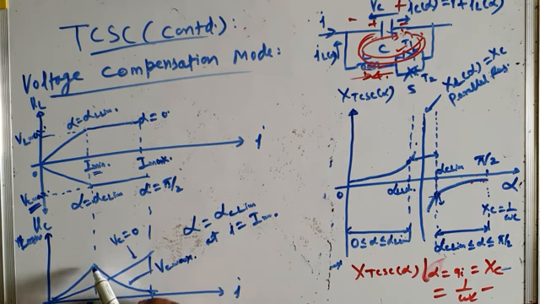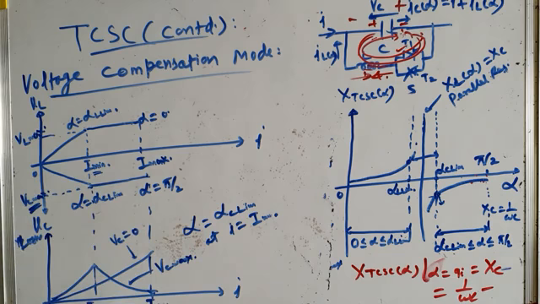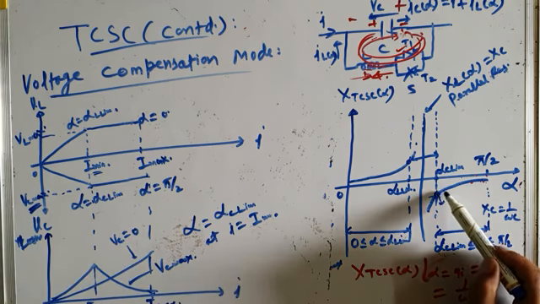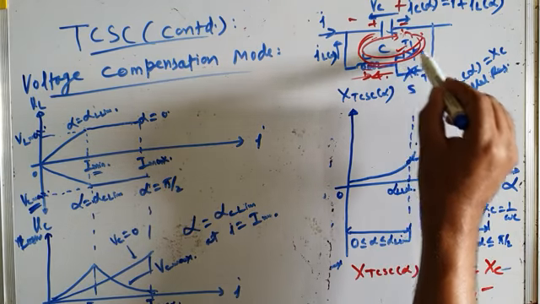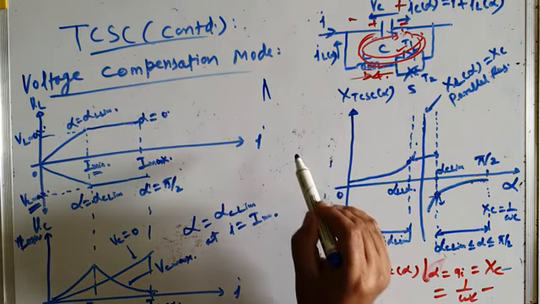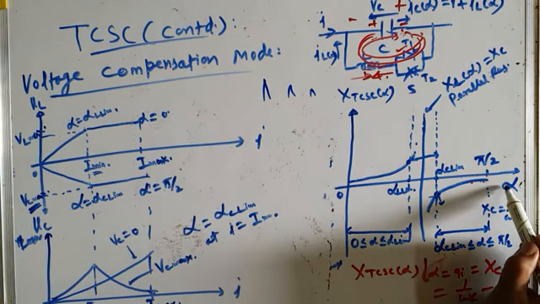लेकिन उसके बाद क्या होता है जब आपकी current further increase होती है, when the current further increases, transmission line current from I min to I max, this is I max, you are increasing this delay angle. अब delay angle increase कर रहे हो. That means when you are increasing the delay angle, what happens to the current in the TCR? TCR में पहले अगर high इतने amplitude की current flow हो रही थी, अब वो amplitude कम होगा till you reach alpha equal to pi by 2.